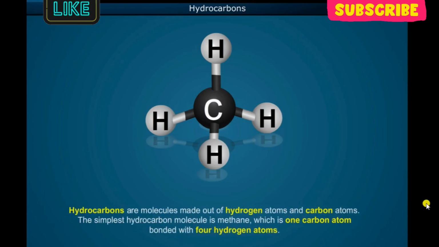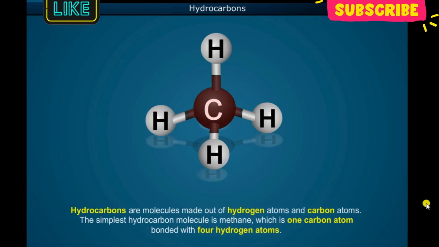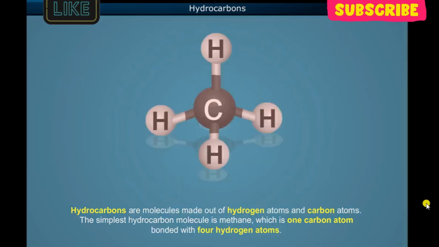Hydrocarbons. Hydrocarbons are molecules made out of hydrogen atoms and carbon atoms. The simplest hydrocarbon molecule is methane, which is one carbon atom bonded with 4 hydrogen atoms.